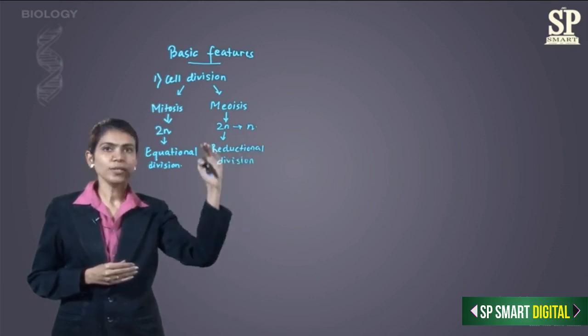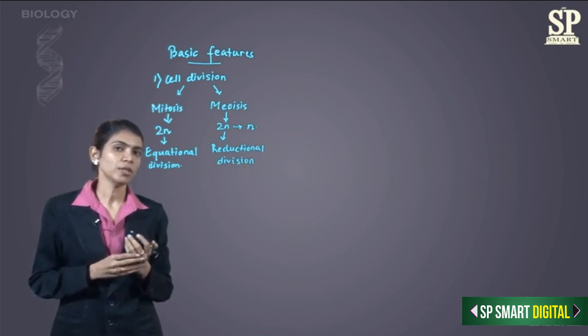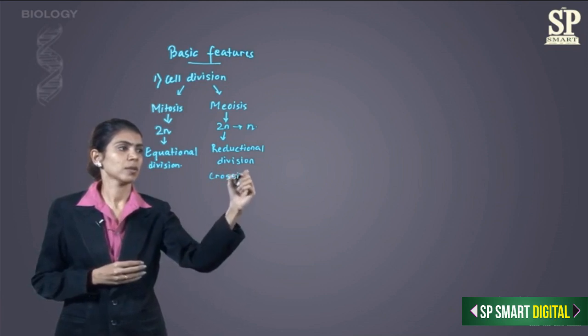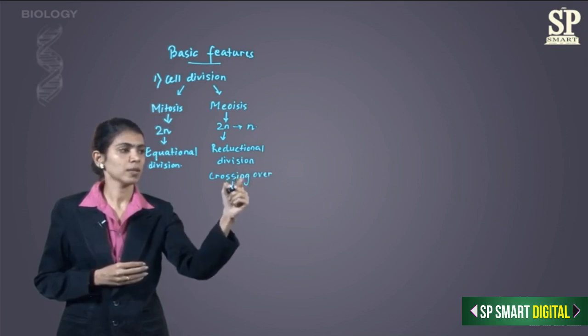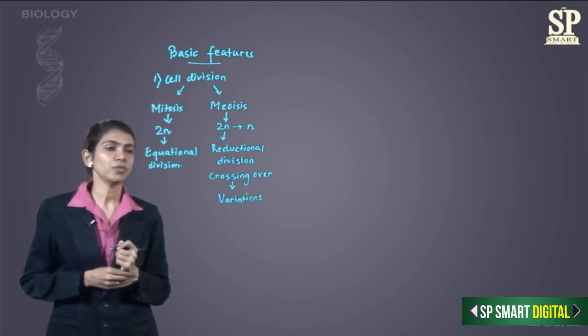It is during meiosis that the chromosomes cross over each other. Now because of crossing over, there is variation. Crossing over takes place and variations are produced in the daughter cells. This was the first basic feature of reproduction.